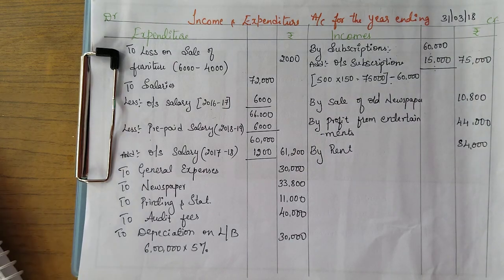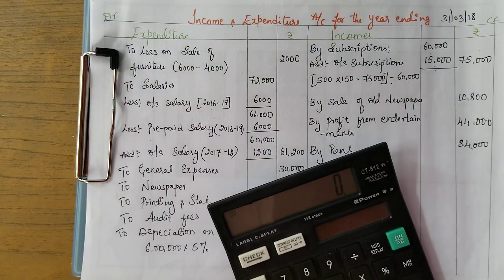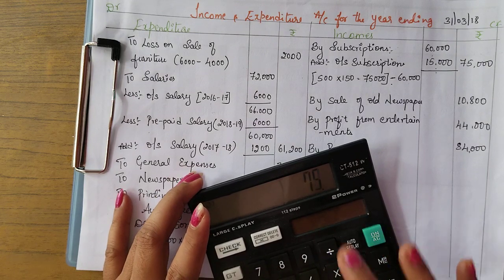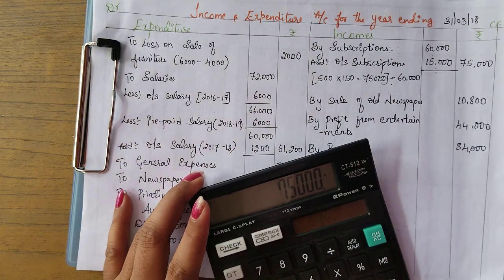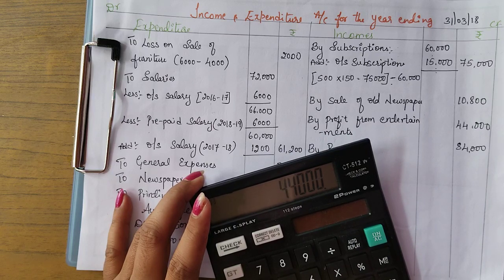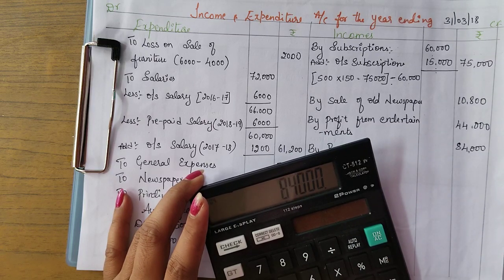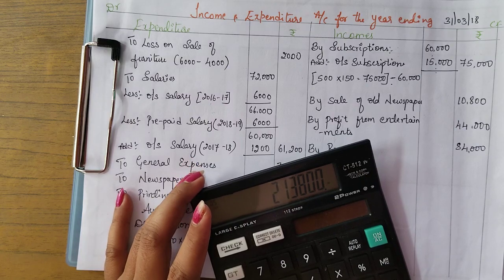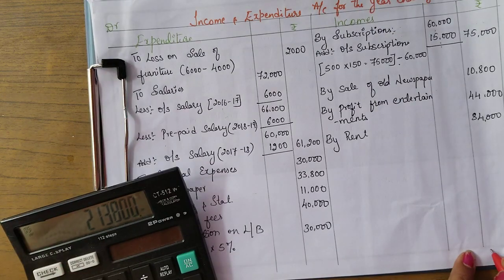Okay. Now let me do the totaling. So here 75,000 plus 10,800 plus 44,000 plus 84,000. You are getting 2,13,800.